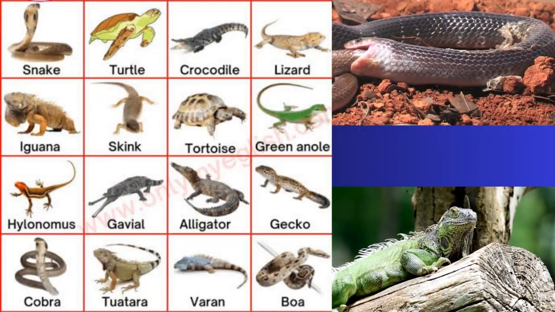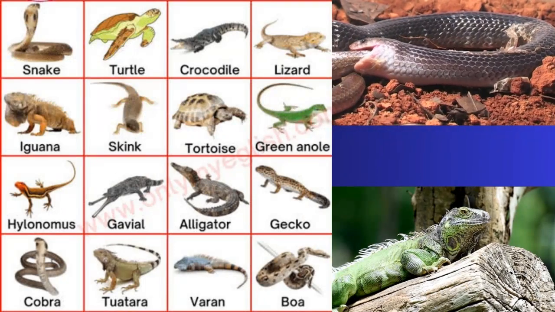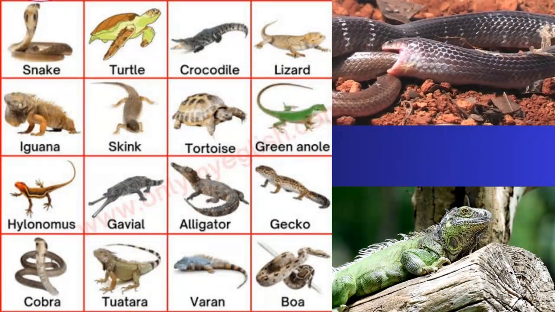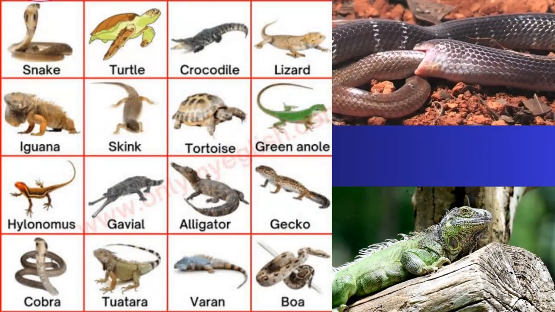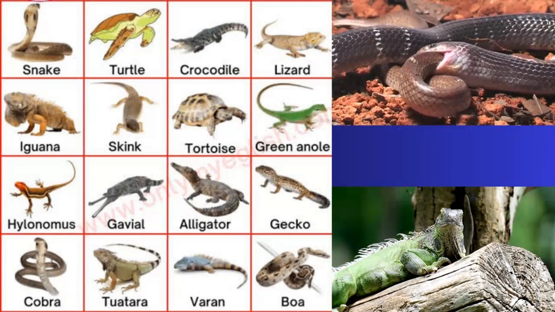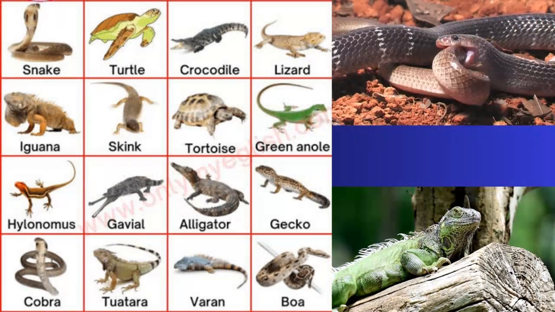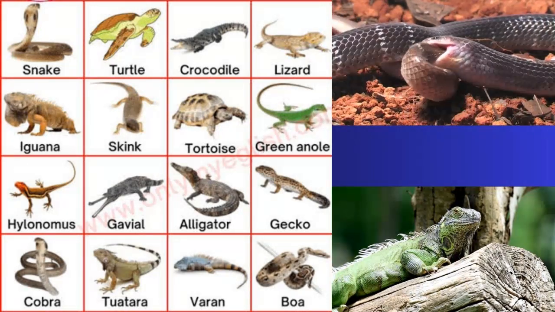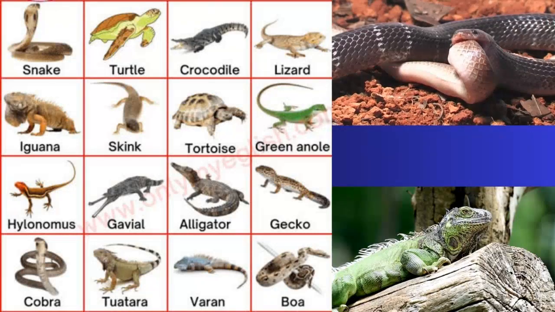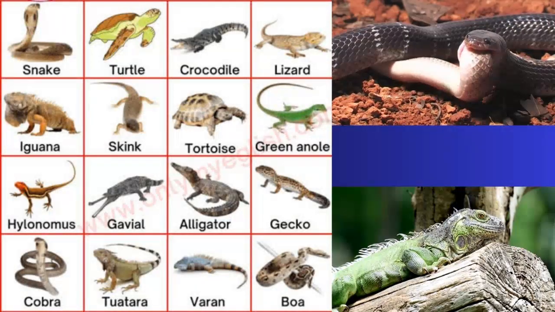The turtles have different types, such as the tortoise. What differentiates the tortoise from the rest is that it has a very big scale on its back. Snakes don't have legs, but they also have scales all over their body. Then the lizard, which looks like an alligator or a monitor lizard, also has scales all over the body.